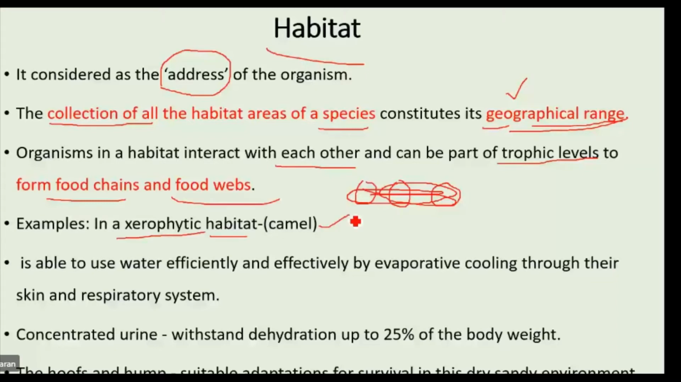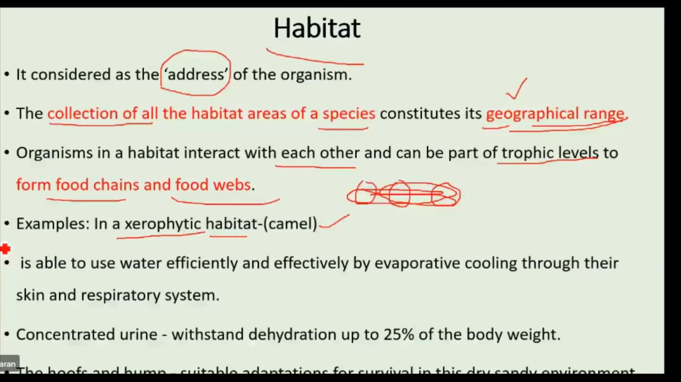You know that the camel has specific adaptations to live in the desert. They have the specific adaptation. How does it adapt itself to survive in the desert? It can use water,